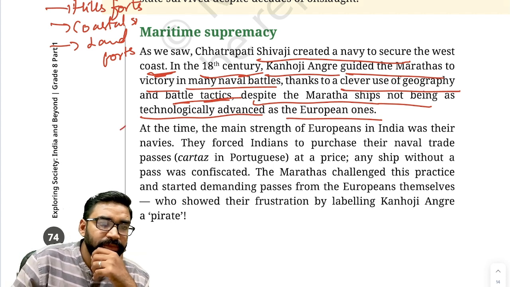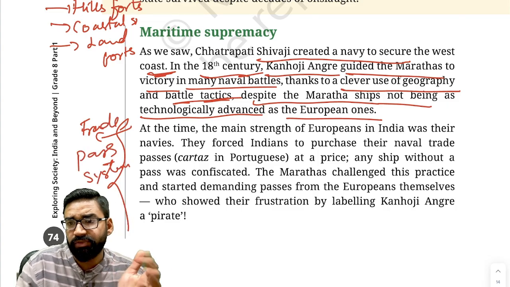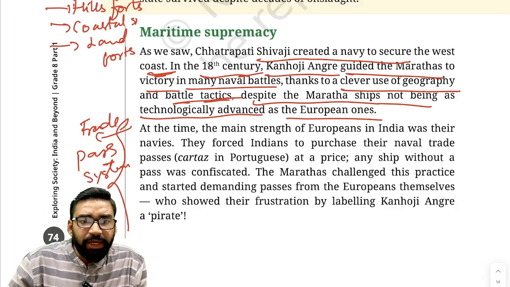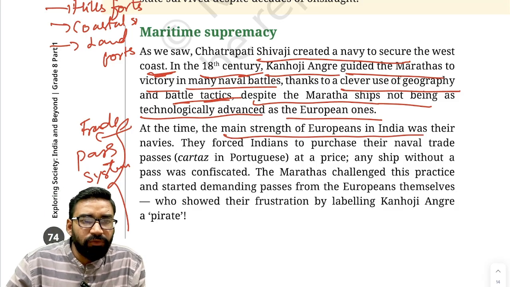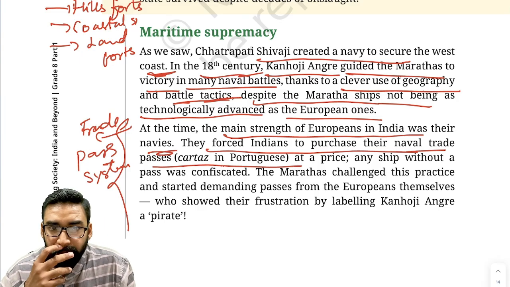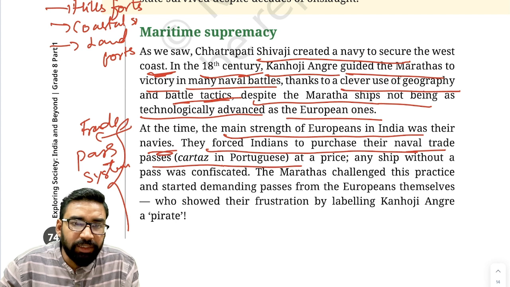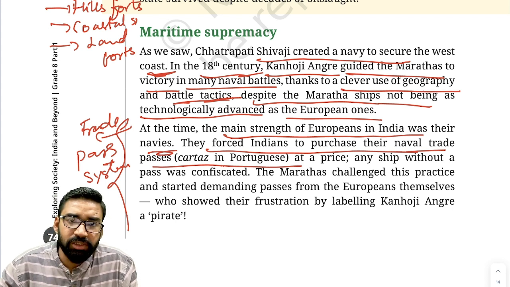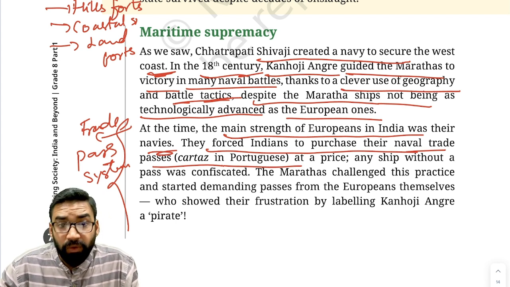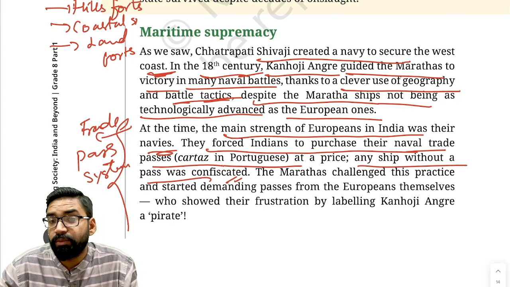Clear? Now, apart from this, the next paragraph is related to the trade pass system. So, what is this trade pass system? Try to understand. The main strength of Europeans in India was their navies, and they forced Indians to purchase their naval trade passes, called cartazes in Portuguese. And Indian rulers needed to purchase those. If any ship had no trade pass, that ship would be confiscated by the Portuguese.